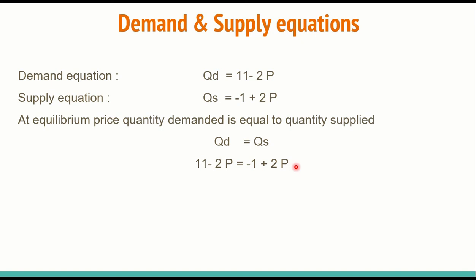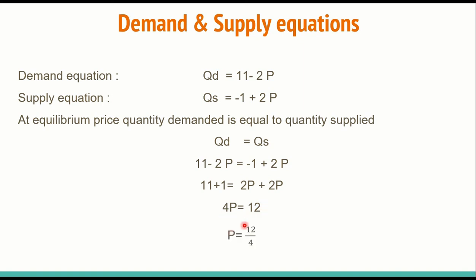Now we'll solve this for the equilibrium price, taking the price terms on one side and the constants to the other side. Making simplification of the terms, what we get is price is equal to 3 rupees.